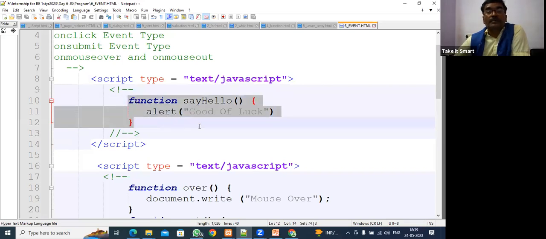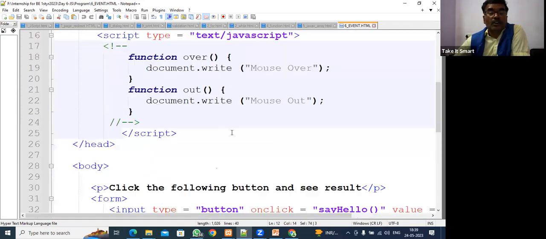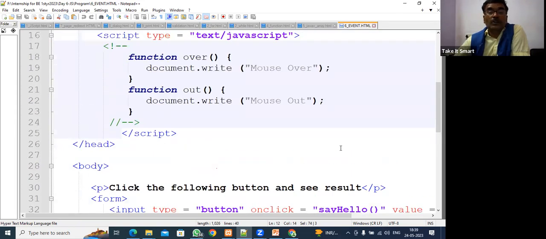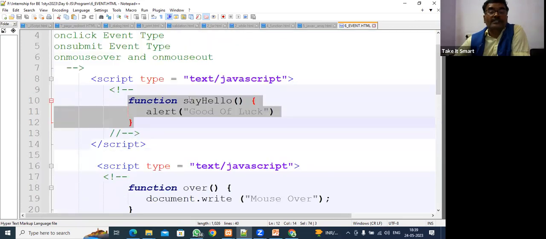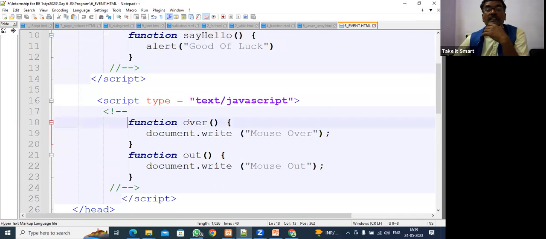Will it get called automatically? No, so I'm calling this. Where I'm calling: click the following button to see the result. Input type button, and sayHello is a function here. This sayHello function gets called and we get the output. Already we have seen that. Second, we have written some other function. The name of the function is over.